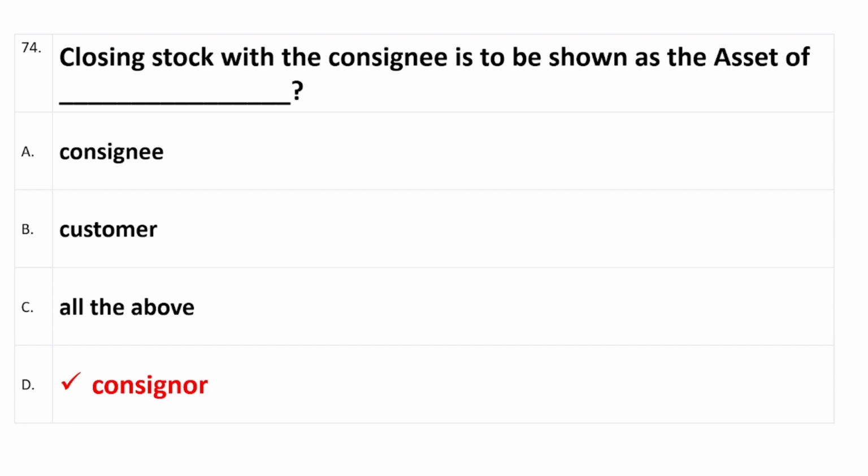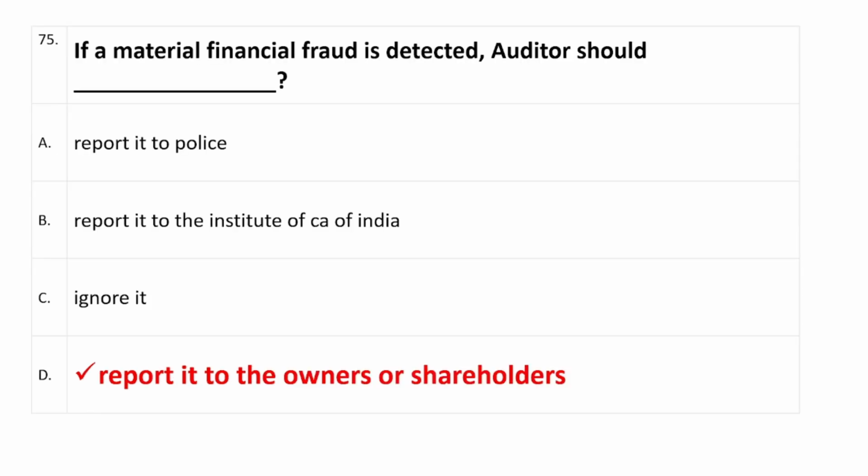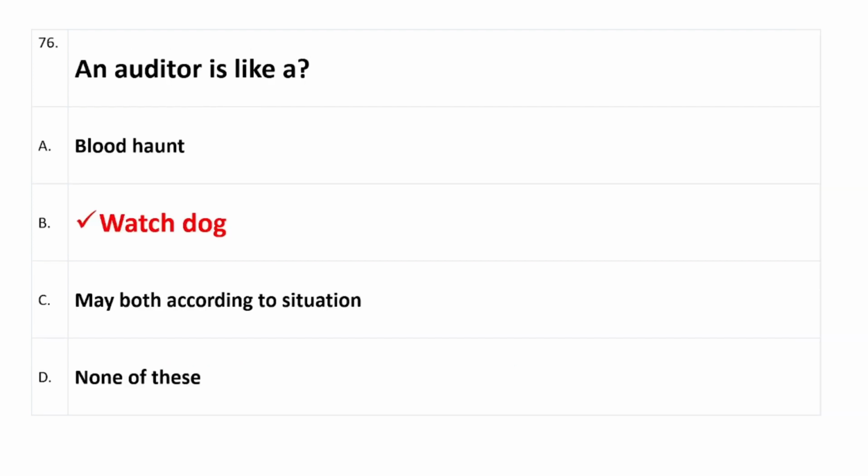Question number 74, closing stock with the consignee is to be shown as the asset of consignor, option D is correct. Question number 75, if a material financial fraud is detected, auditor should report it to owners or shareholders, right answer is option D. Question number 76, an auditor is like a, right answer is option B, watchdog.